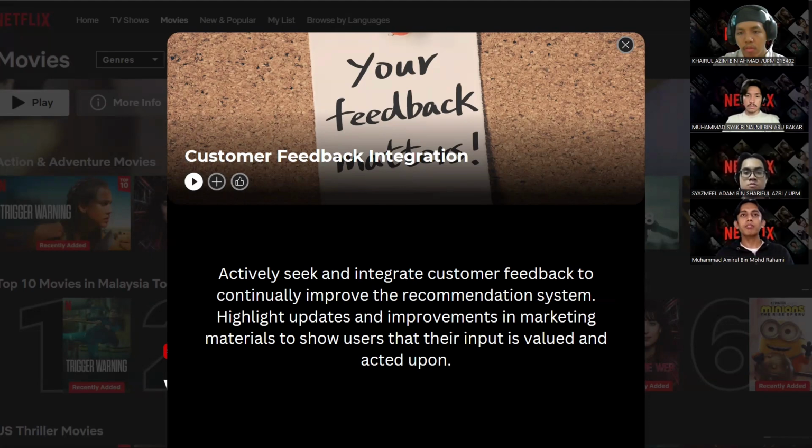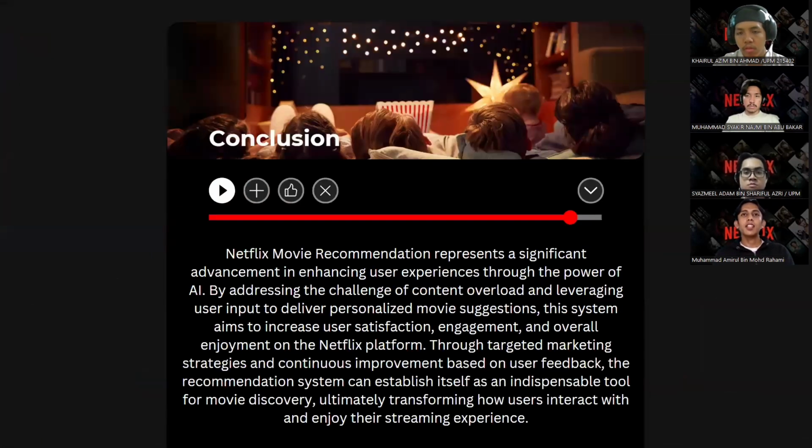We can highlight updates and improvements in marketing materials to show the users that their input is valued and acted upon. For conclusion, our Netflix movie recommendation system represents a significant advancement in enhancing user experiences through the power of AI. By addressing the challenge of content overload and leveraging user input to deliver personalized movie suggestions, this system aims to increase user satisfaction, engagement, and overall enjoyment on the Netflix platform.